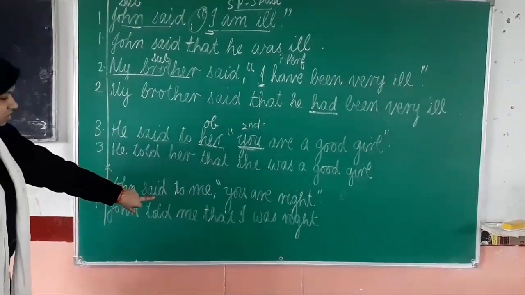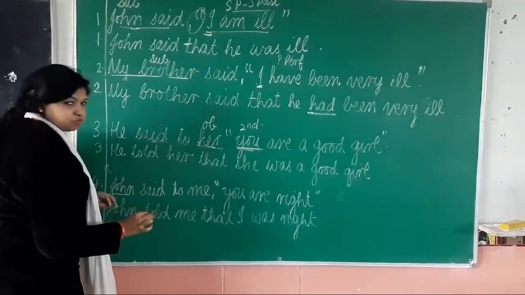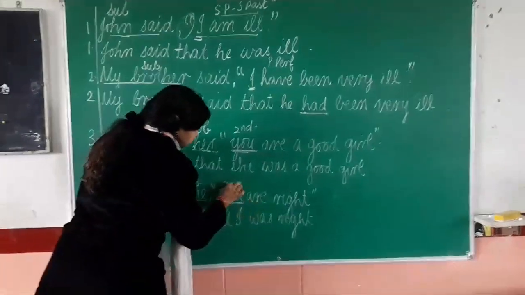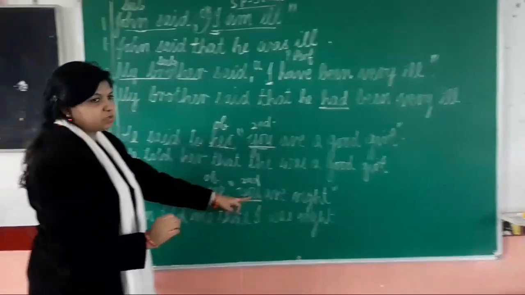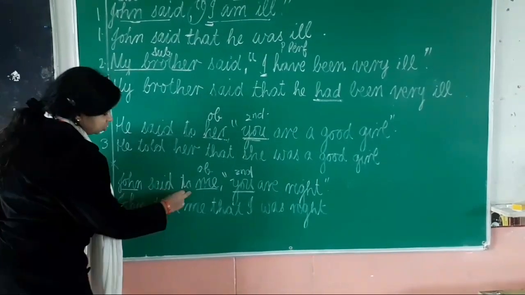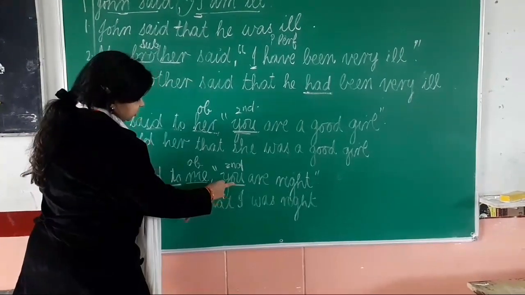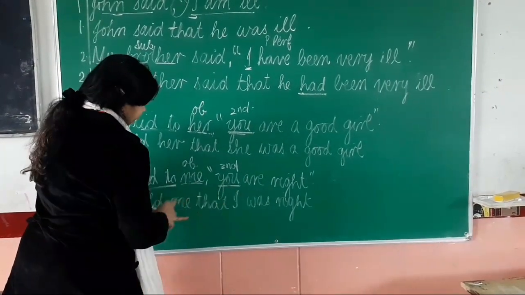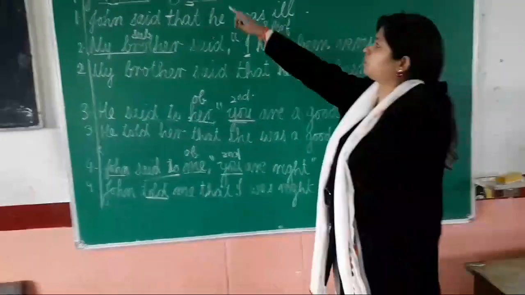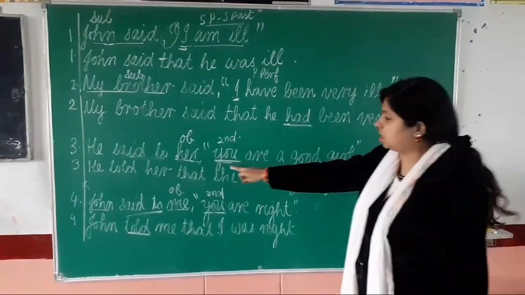Now see the last one. John said to me, you are right. So which one is the subject? This one is the subject. Which one is the object? This one is the object. And which one is the second person pronoun? This is the second person pronoun. So in second person pronoun you will see the object. So John told me. Said to will change into told. John told me that, second person pronoun, me. So me will change to I. John told me that I was right. So children, is it clear to you? In first person pronoun you will see the subject, and in second person pronoun you will see the object.